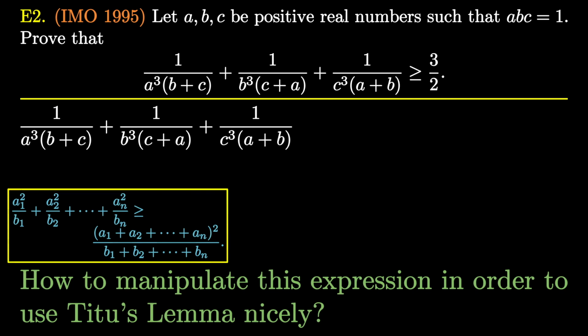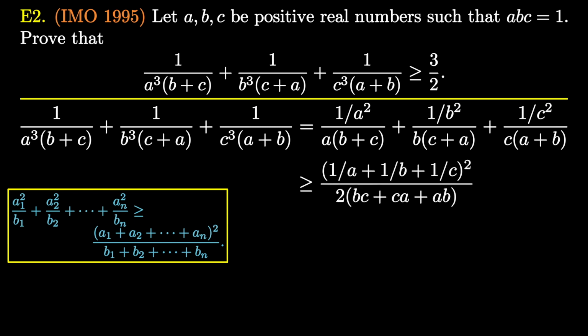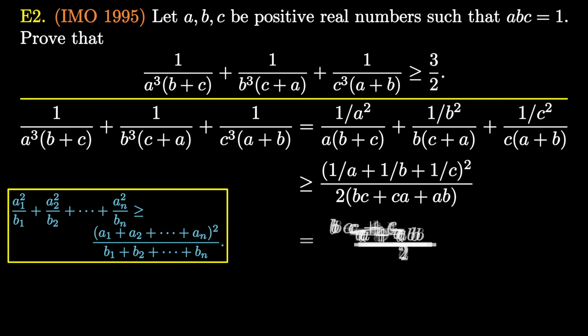We can write it in this way. Now we apply Titu's lemma and we get this inequality. Now we have the sum of three ratios is greater than or equal to (bc plus ca plus ab) upon 2. Now what? What should we do next? Can we find the value of bc plus ca plus ab? The answer is no. We are given only the value of abc, and from that there are infinite possible values of bc plus ca plus ab.